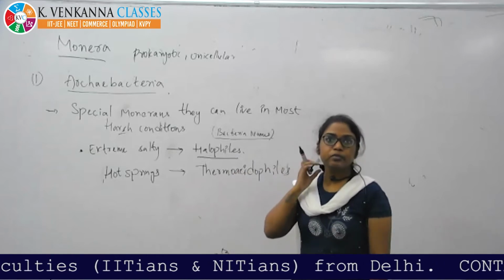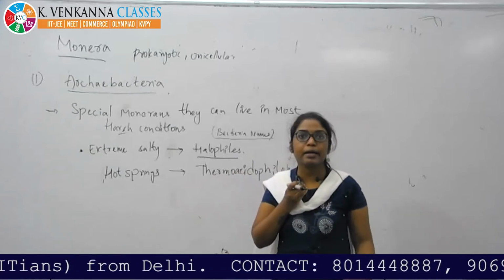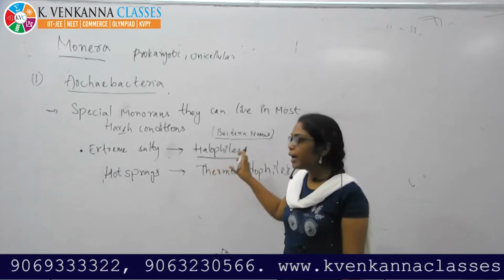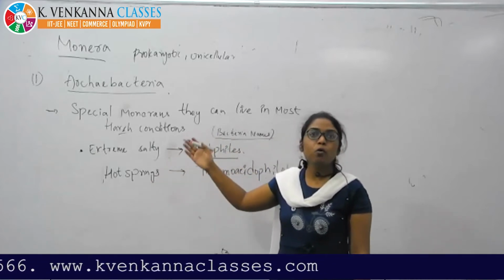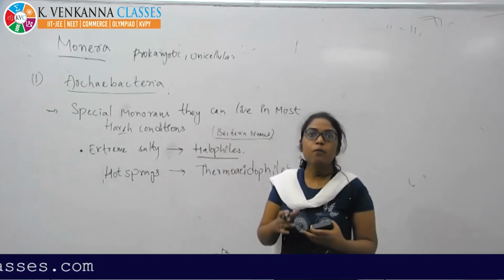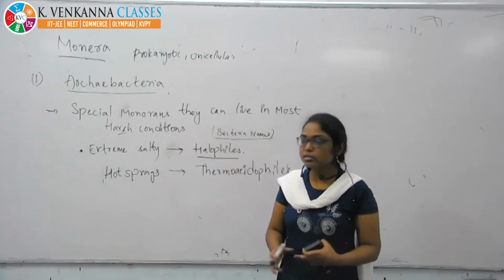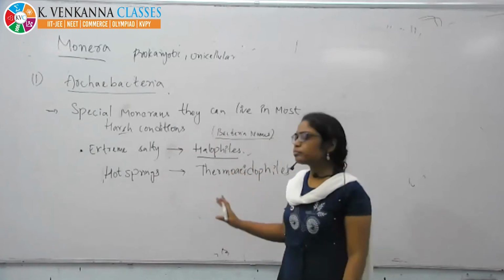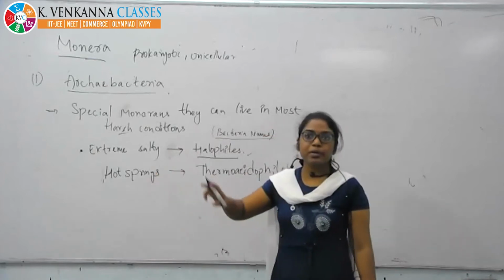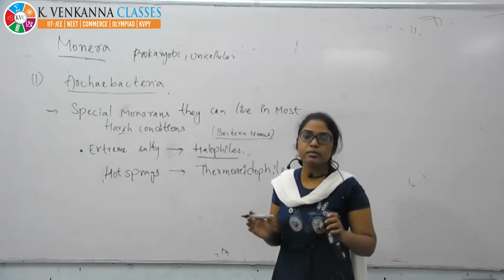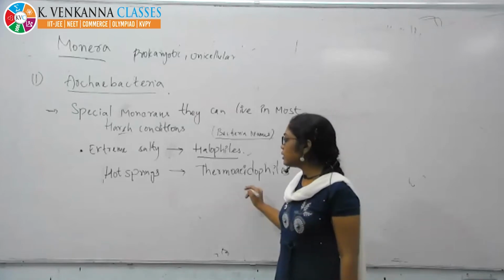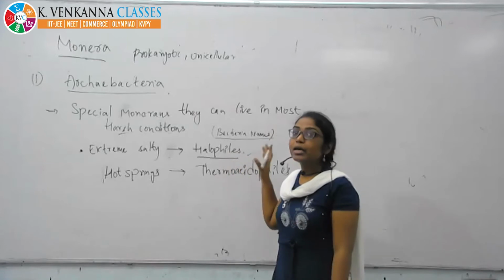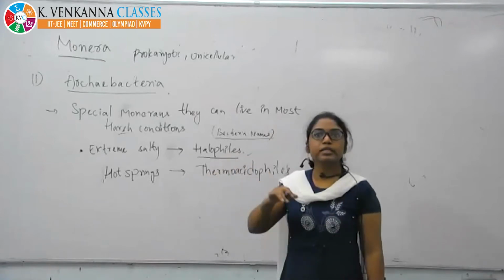We call it halophiles. Halophiles are the bacteria which live under the most extreme salty conditions. Examples are not needed for you. And hot springs means very hot areas like volcanoes; they can live in that condition also.